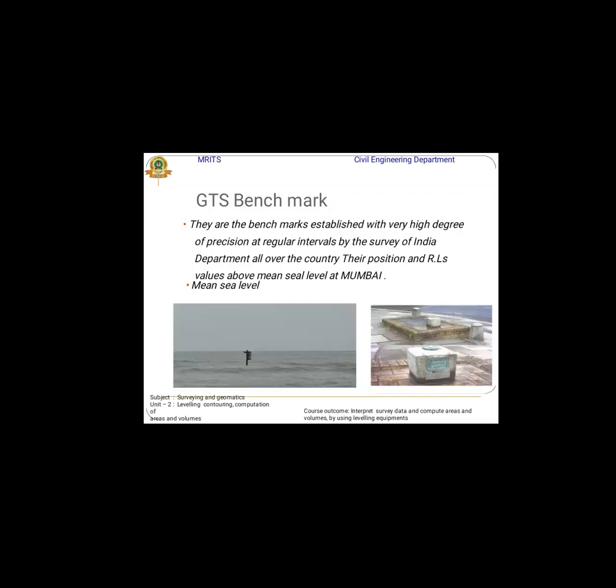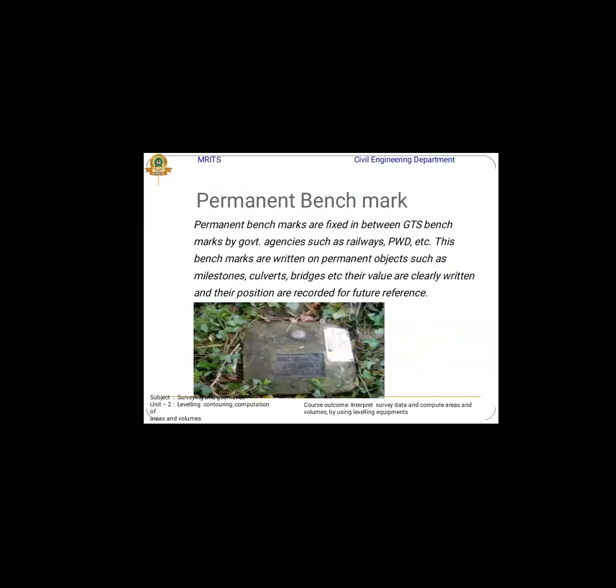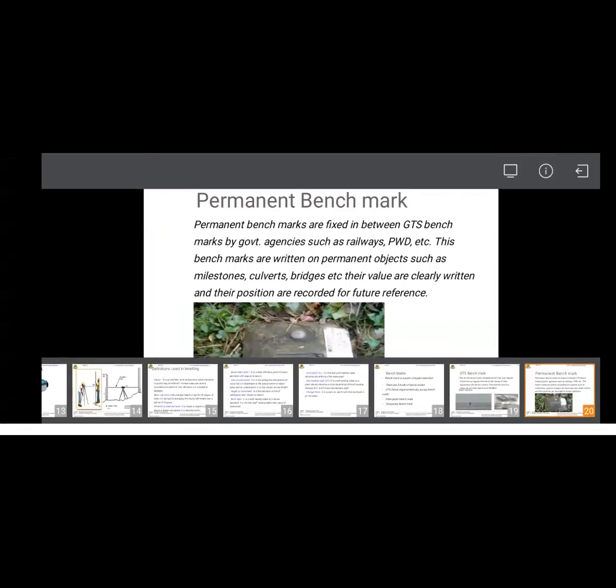The GTS benchmark is established with a very high degree of precision, at regular intervals, by the Survey of India department all over the country, with the RL value referred to mean sea level in Mumbai. Next, the permanent benchmark: how to prepare it? It is made as a cement cube, with a steel plate, and the value is fixed.